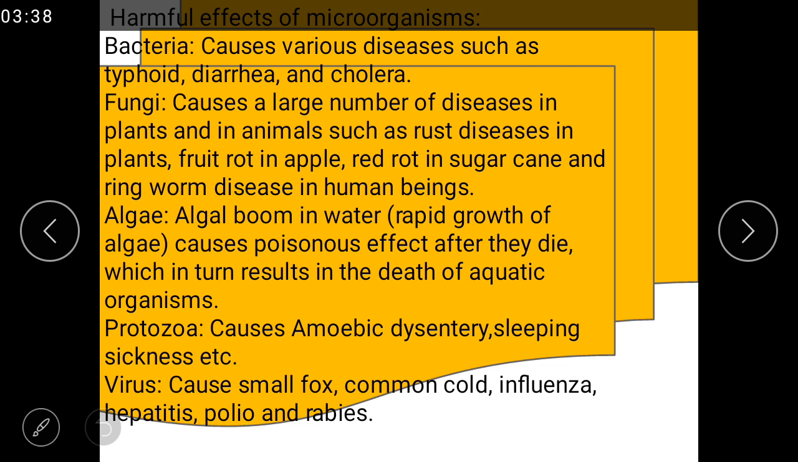Algae. Algal bloom in water means rapid growth of algae, which cause a poisonous effect after they die, which in turn results in the death of aquatic organisms. Protozoa cause amoebic dysentery, sleeping sickness, etc. Viruses cause smallpox, common cold, influenza, hepatitis, polio, and rabies, etc.